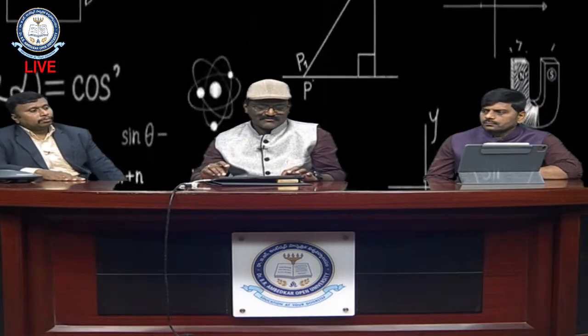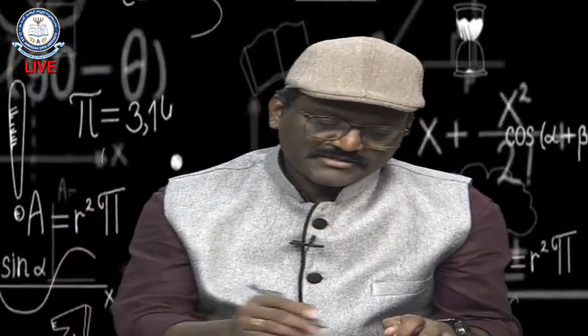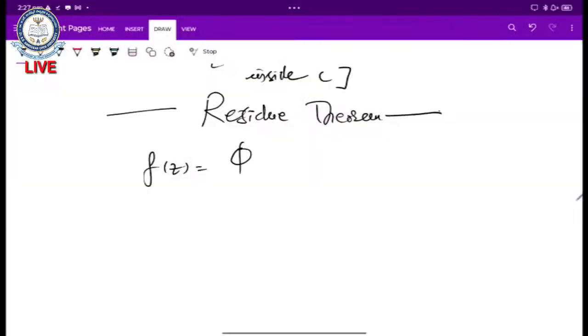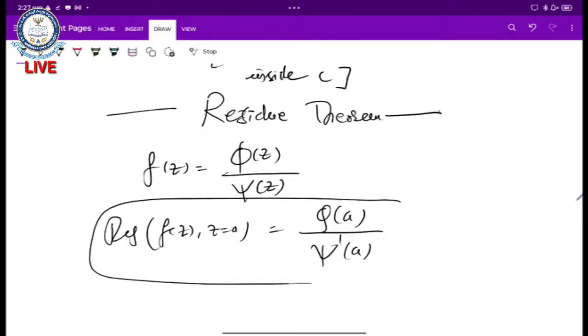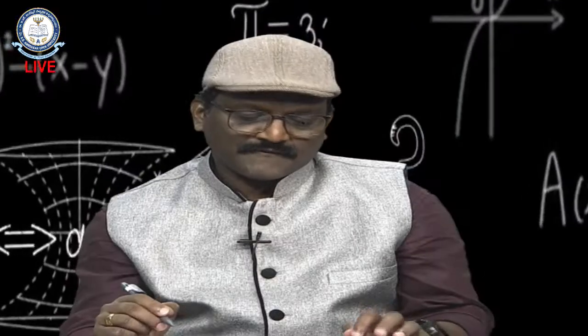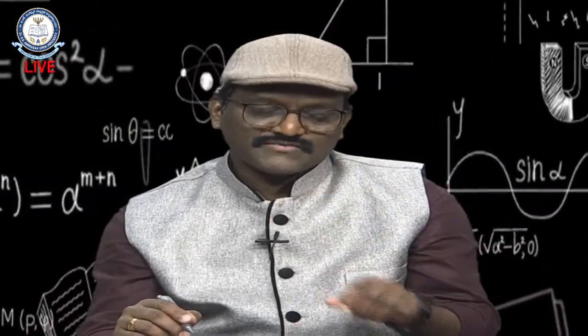And one more short formula. If my function f of z can be expressed as phi of z by psi of z, a rational function, then the residue of f of z at z equal to a is phi of a by psi dash a, provided that psi dash a is not equal to 0 for the existence of the residue. This is one more short formula when the function is expressed as phi of z by psi of z structure.